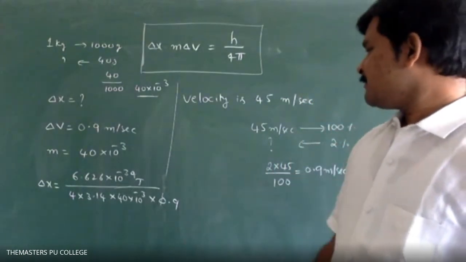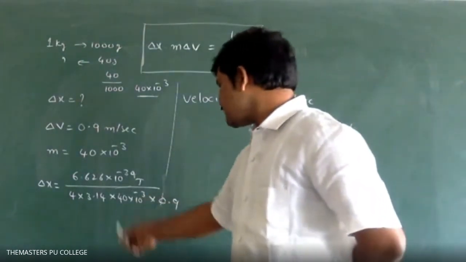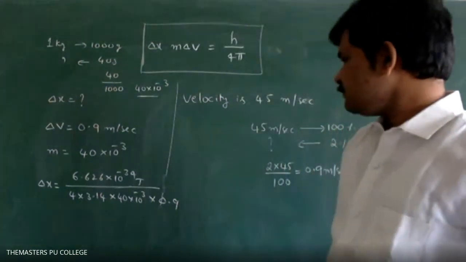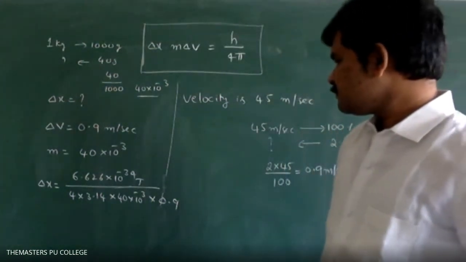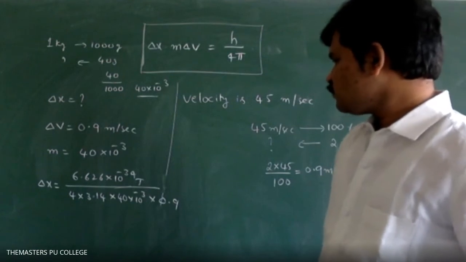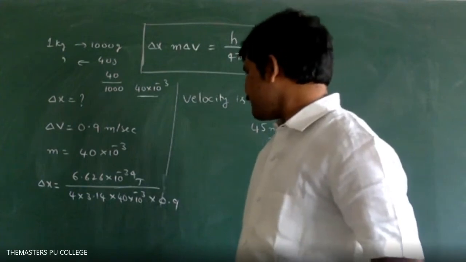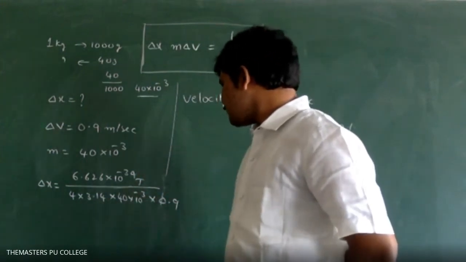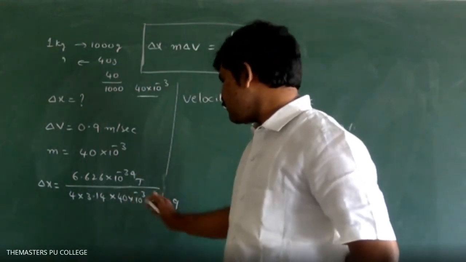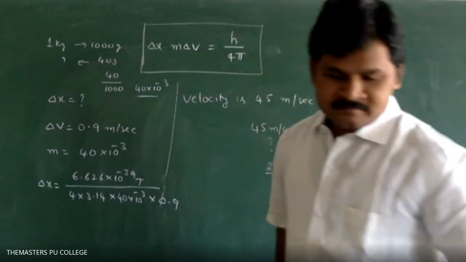Now we can simplify the powers first. This becomes 4 into 10 power minus 2. Moving the minus 2 up, it becomes plus 2, 0.9. 4 into 4 into 0.9.